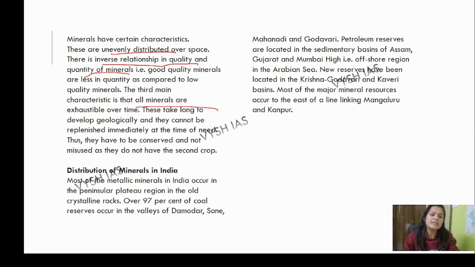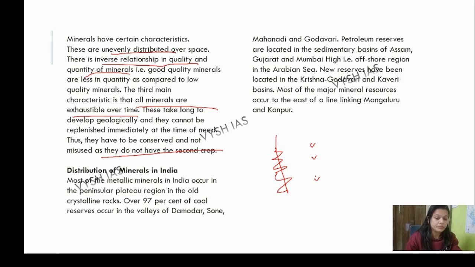The third main characteristic is that all minerals are exhaustible over time. The mineral exhausts with time. They take long to develop geologically, and they cannot be replenished immediately. We know it takes years for resources to get developed. Thus they have to be conserved and not misused, as they do not have a second crop. It doesn't work like a crop, where one crop has vanished and you just grow another crop. It takes years. You will be learning this in sustainable development.